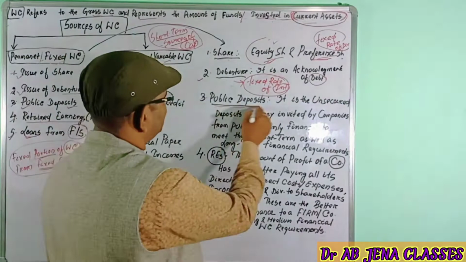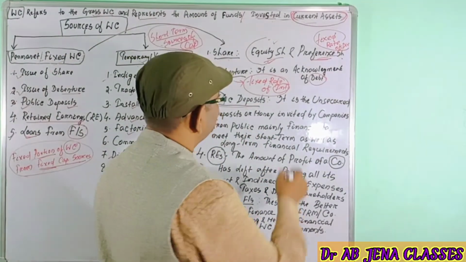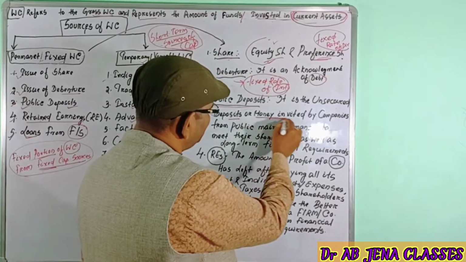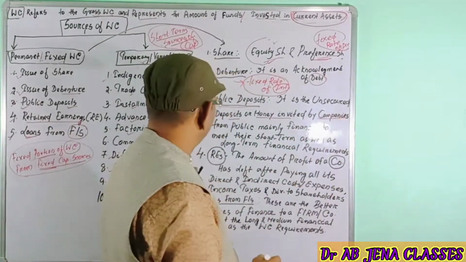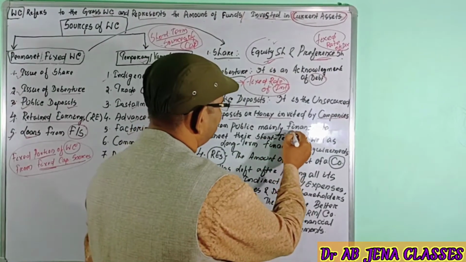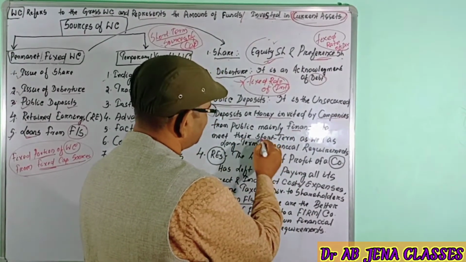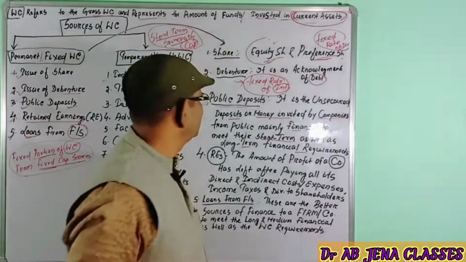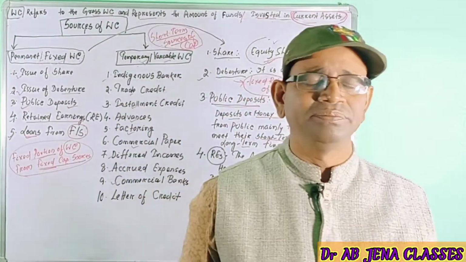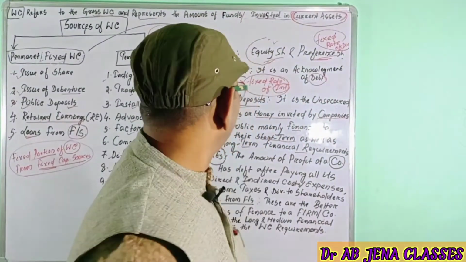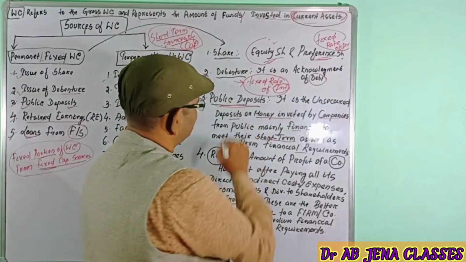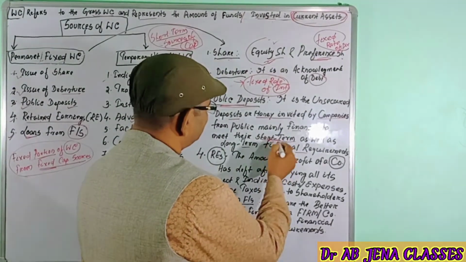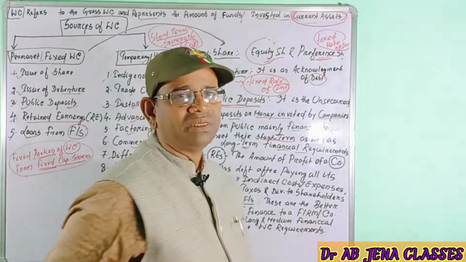What is the meaning of public deposits? Public deposits are unsecured deposits, or money invited by companies from the public mainly to meet their short-term as well as long-term financial requirements. A company will issue public deposits through documents or certificates in order to meet the short-term as well as the long-term financial requirements.